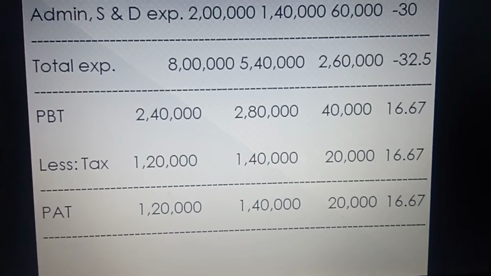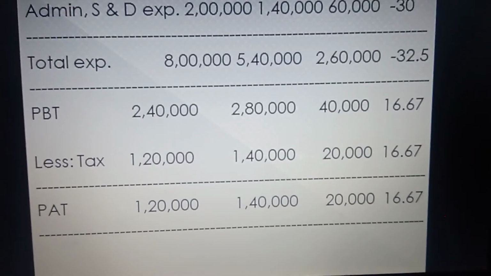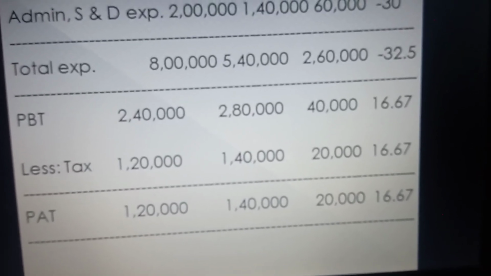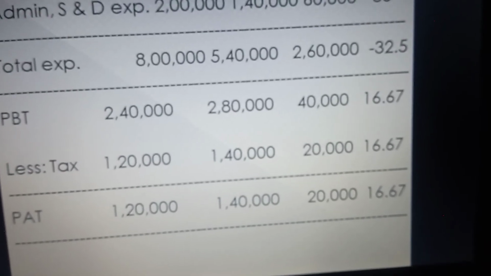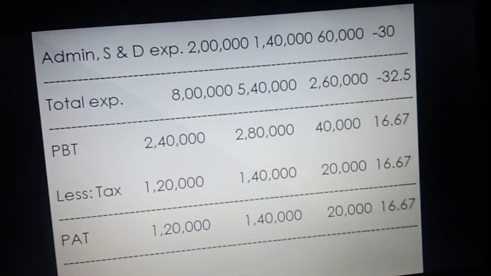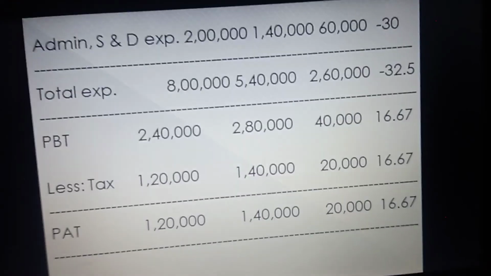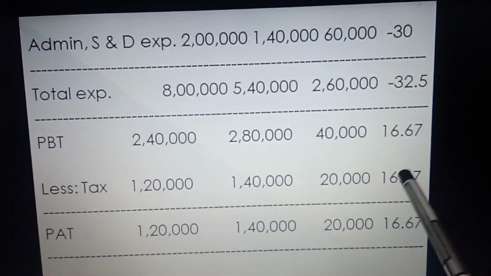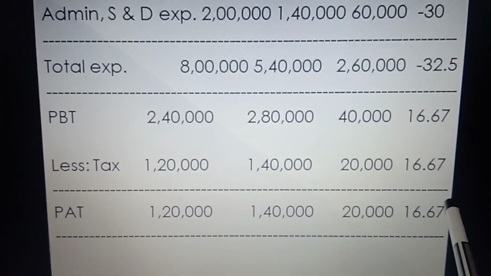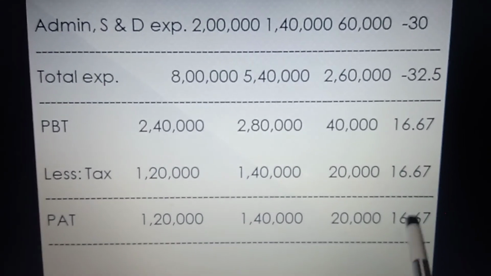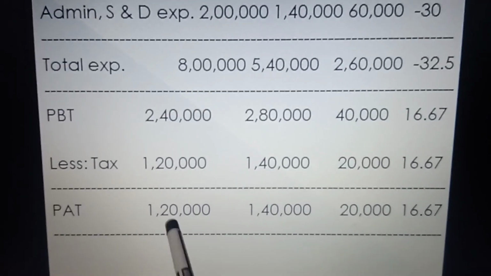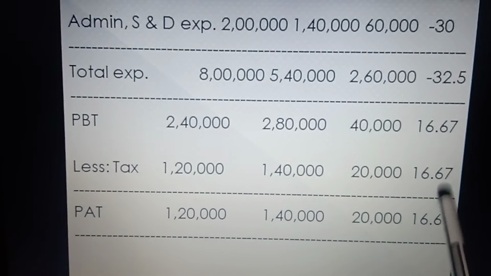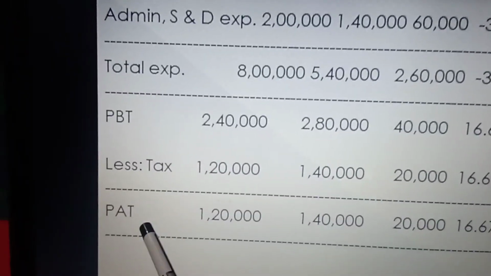After deducting the tax from PBT, 2,40,000 minus 1,20,000, the previous year profit after tax is rupees 1,20,000. In the current year PBT was 2,80,000. Now less 1,40,000 tax from this, you are getting profit after tax 1,40,000. Here 40,000 minus 20,000, 20,000, this is the absolute change. And here you are not supposed to subtract the percentages, 16.67 minus 16.67 will not be followed here. Again you have to apply the formula for this percentage, 20,000 divided by 1,20,000 into 100. So here we are getting 16.67 percent. This is the percentage change of profit after tax.